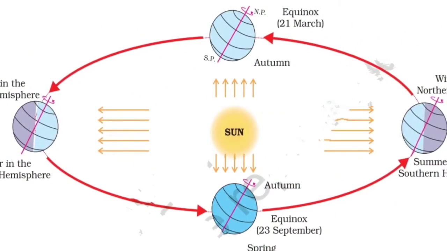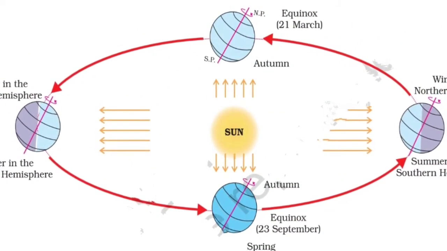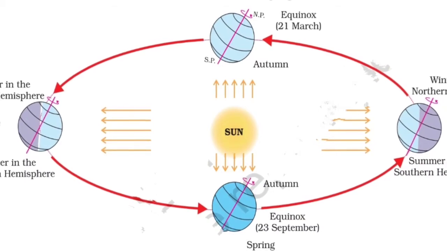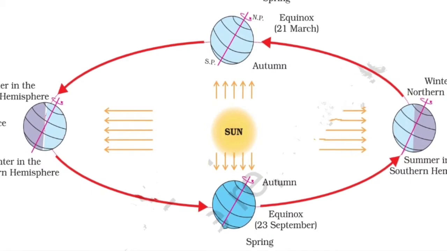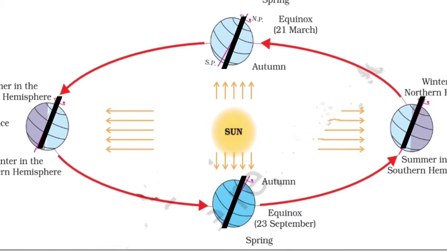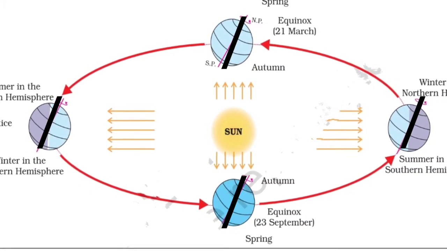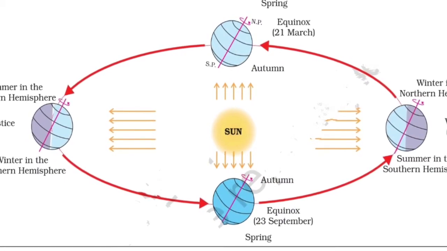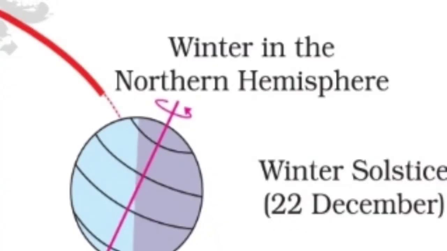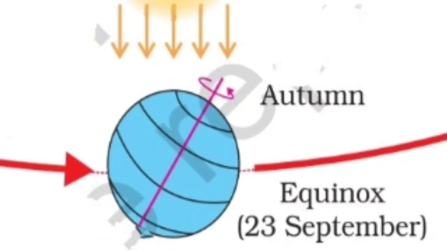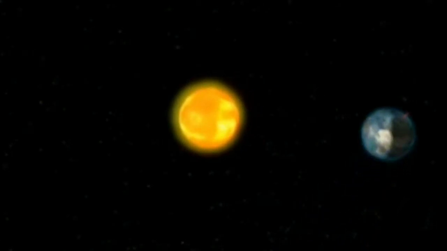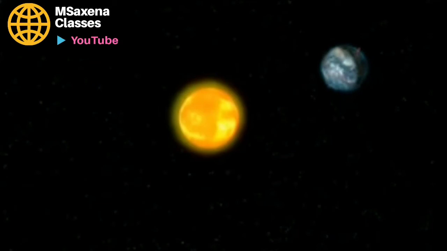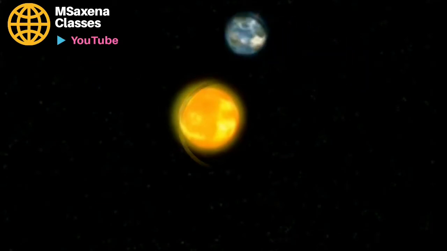Children, you can see in the picture that the earth is going around the sun in an elliptical orbit. It means throughout the orbit, earth is inclined in the same direction. When earth moves around the sun, seasons occur as winter, summer, spring and autumn. In one year, why do seasons change? Due to the change in the position of the earth around the sun. Children, now we move to the important part of the chapter.